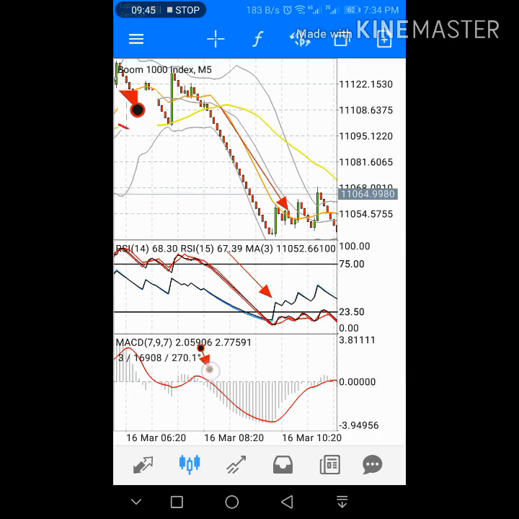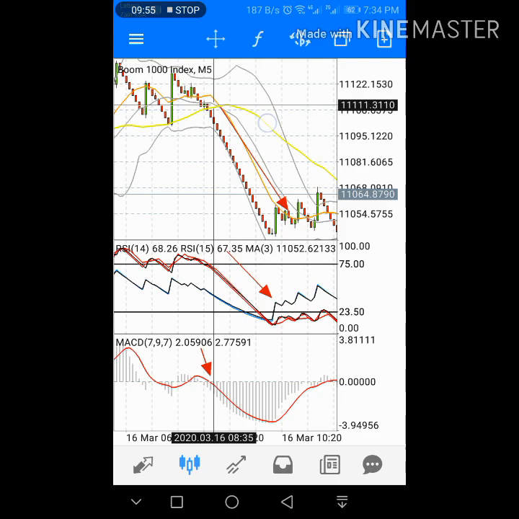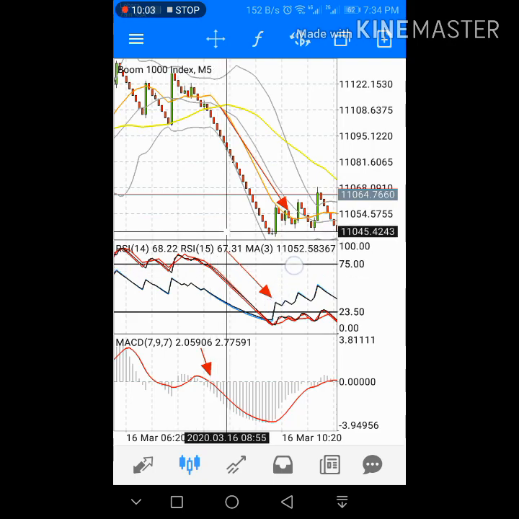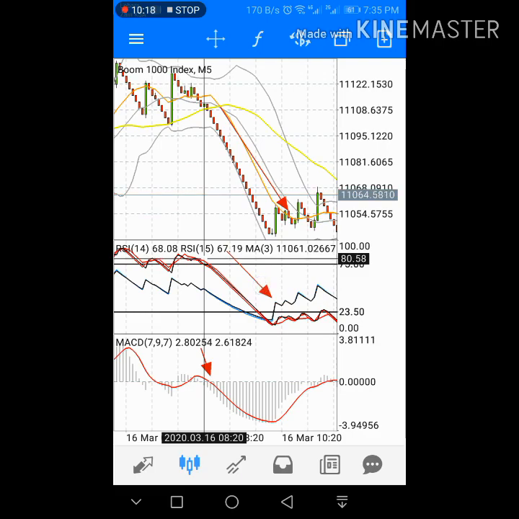Look here, the first confirmation of crossing moving average, middle Bollinger Band, and the sell. And at this point RSI told you where the market is. The market is at this point, I think on 80.58. And MACD told you that the market is going to sell, and look how many pips.